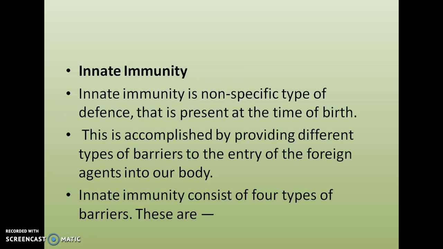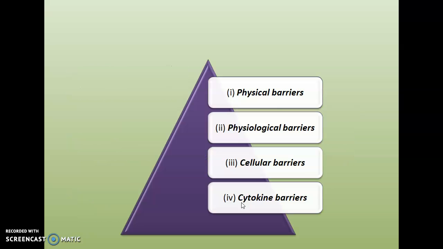Okay. So we can discuss in detail about innate immunity. Innate immunity is a non-specific type of defense that is present at the time of birth. That means it is inborn. Different types of barriers are there which prevent the entry of foreign agents, pathogens or antigens into our body. We can divide the barriers into four: physical barriers, physiological barriers, cellular barriers and cytokine barriers. These are the four barriers found within the body of a human being.